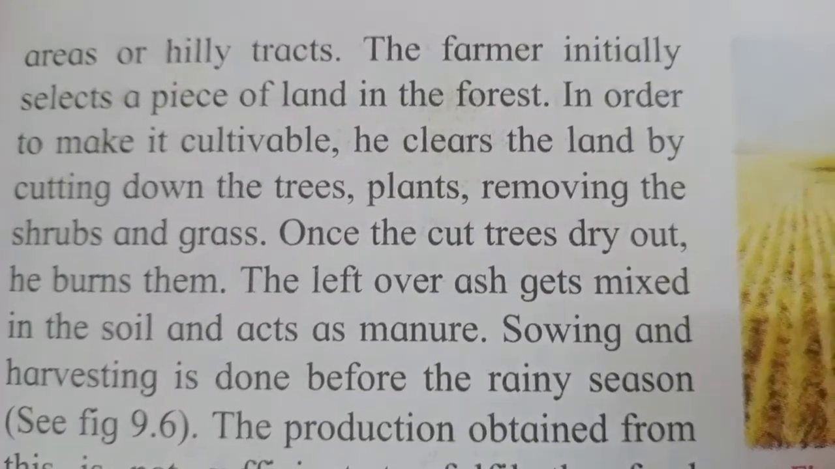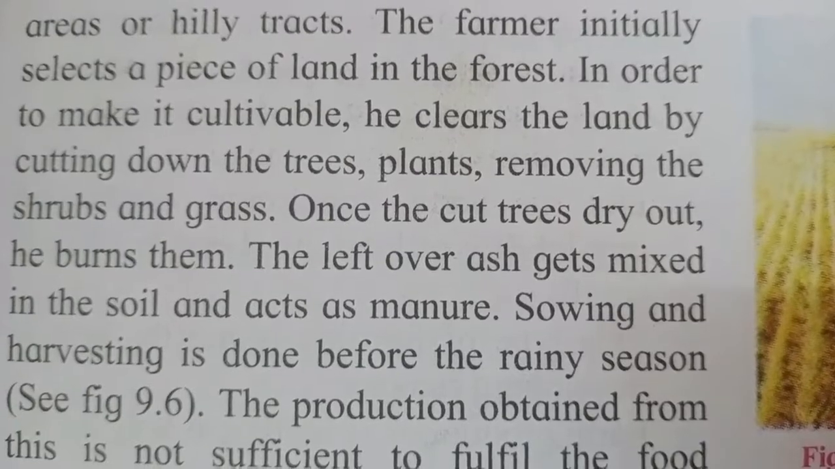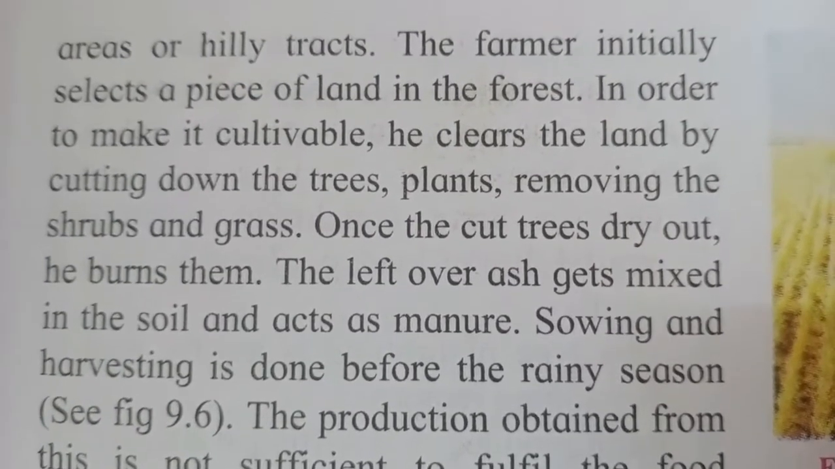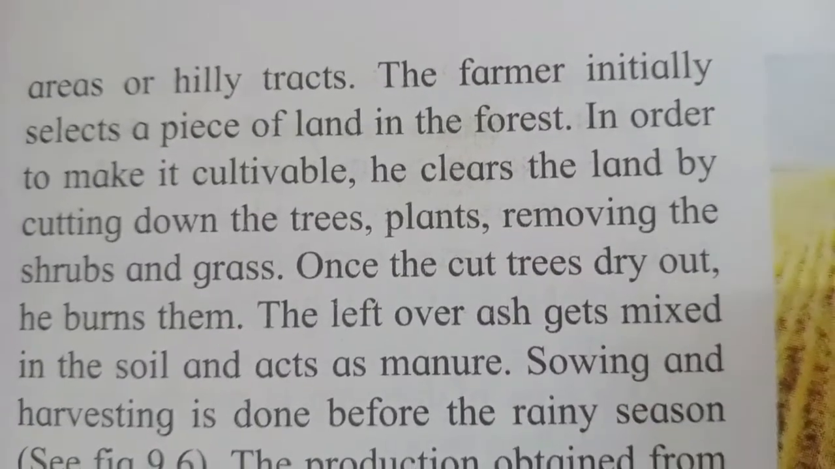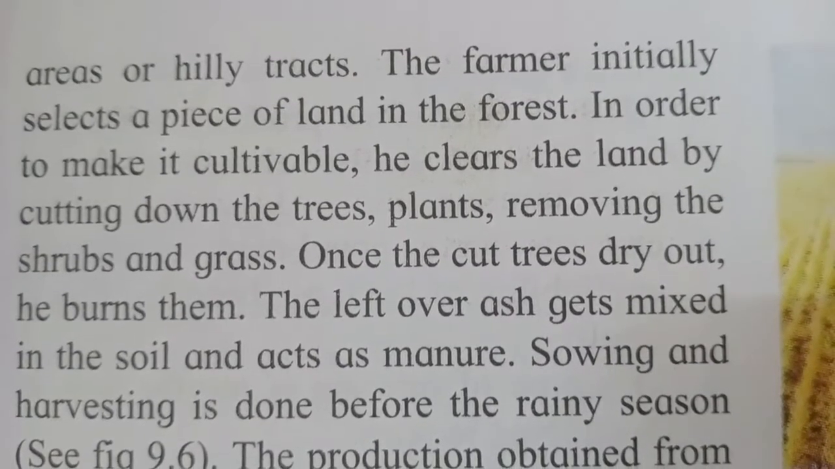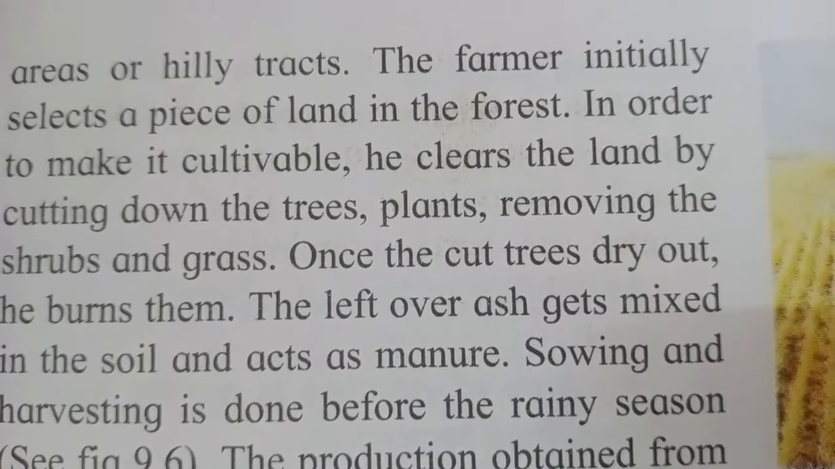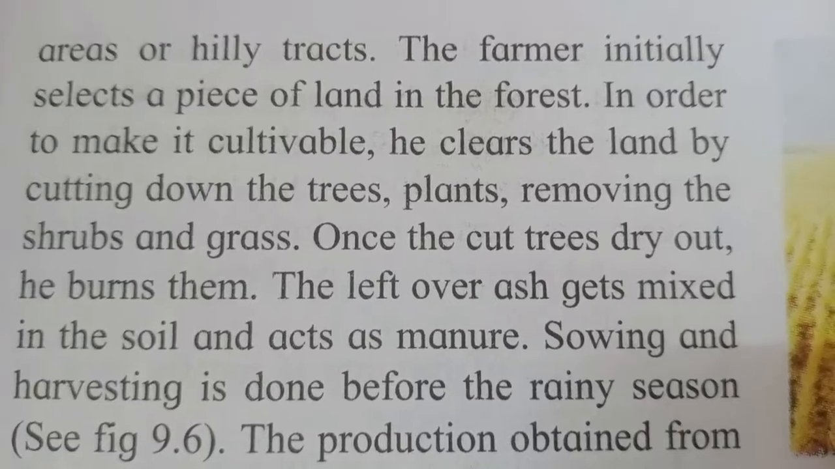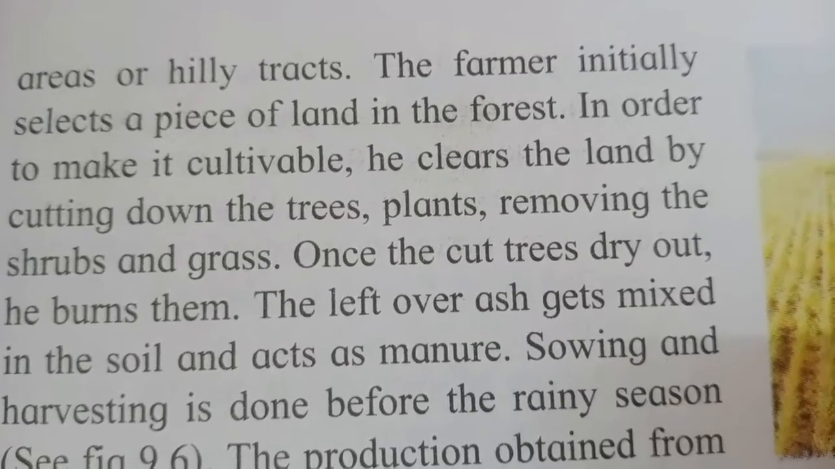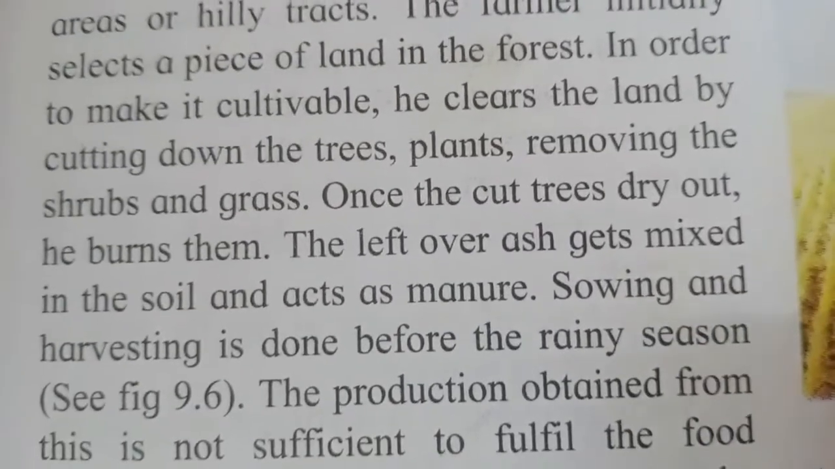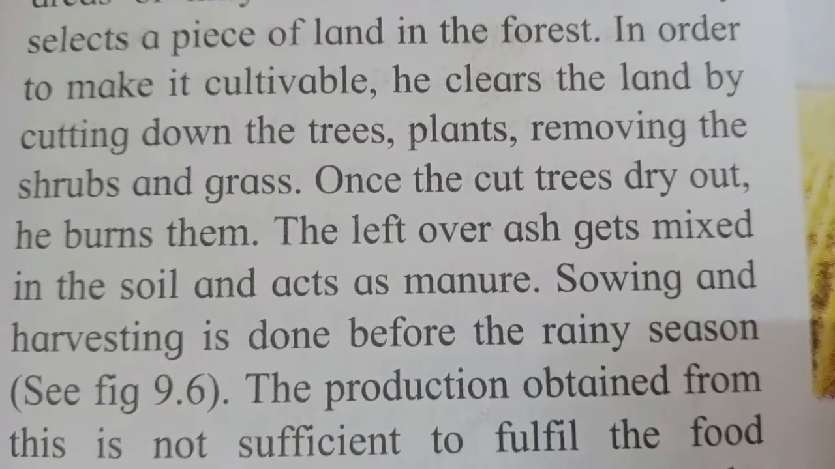So first they go into the forest and look for a piece of land. They select that land for cultivation. In order to make it cultivable, he clears the land by cutting down the trees, plants, removing the shrubs and grass. So in the forest there are certain trees, plants, and grass growing. When the farmer sees a particular land he wants for cultivation, he cuts down the trees and makes the land clean by removing the plants and other unwanted shrubs and grass.